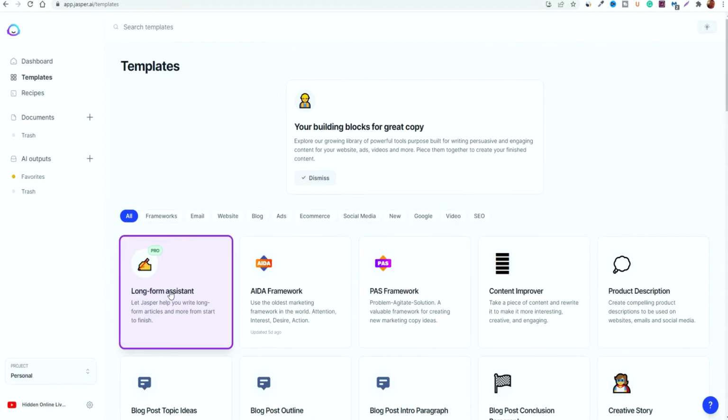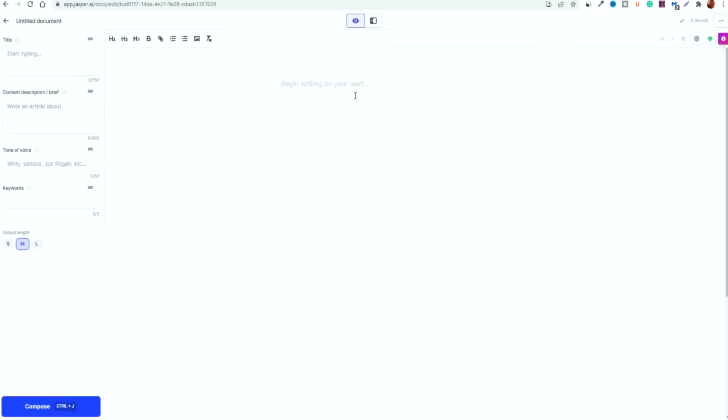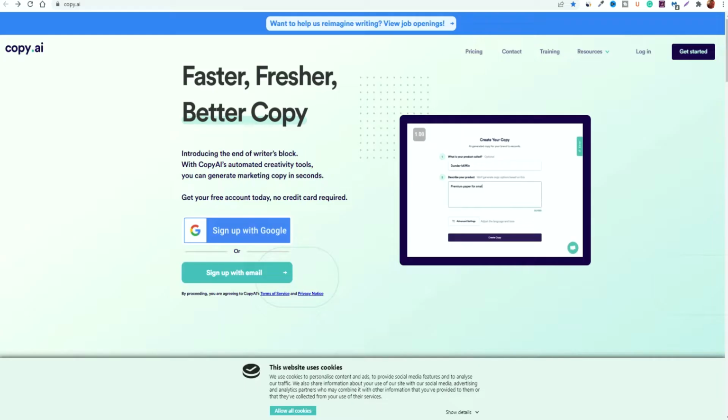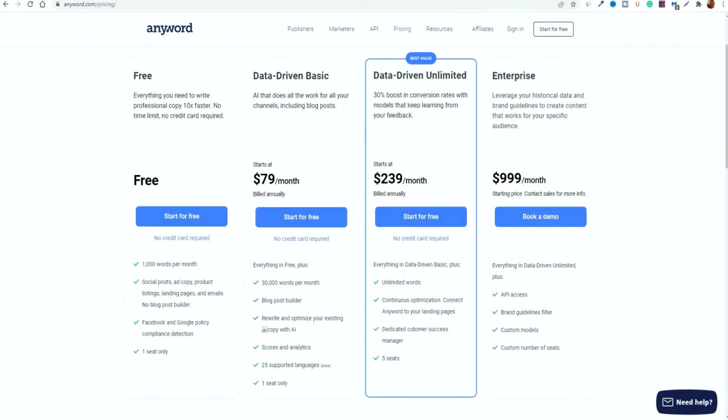So you can jump into any of these types of features, even into the long form assistant. You can use the tools and features inside of Jasper to generate content for you. So it's literally as simple as just copying and pasting a unique phrase into the document and clicking compose, and it will auto generate paragraphs for you. Each of these tools will do this, but they all offer their own alternatives which we will dive into.